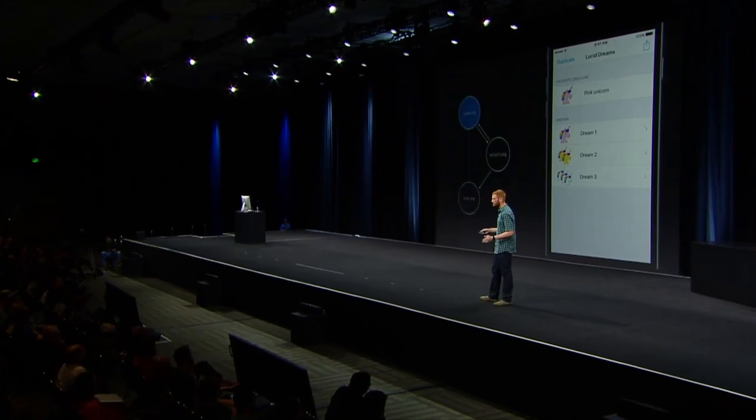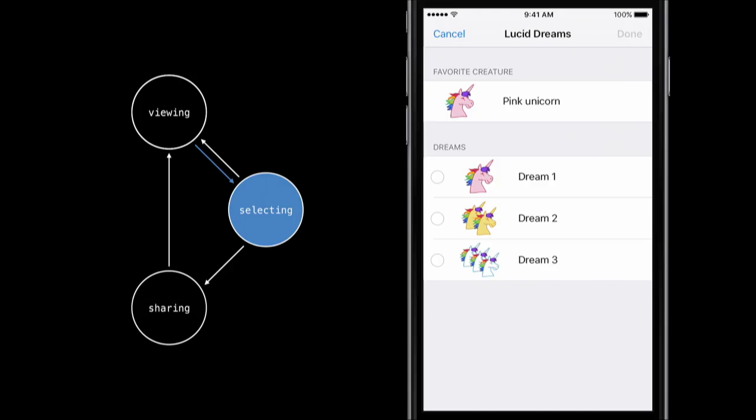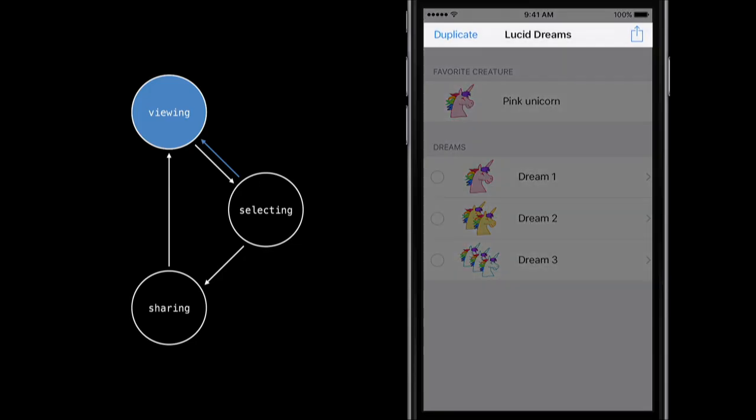And so that all worked well. But let's go back to the selecting state again real quick. You'll notice that we can stop sharing midway through by tapping the cancel button at the top left. And so this moved us back into the viewing state. And you can see that our navigation bar looks correct since it shows the share button again. But there's actually a subtle UI bug in our app because of an inconsistent state. The UI on the left side of the table view is still visible to allow users to select dreams to share. And this is wrong.